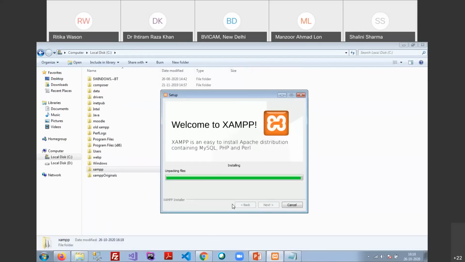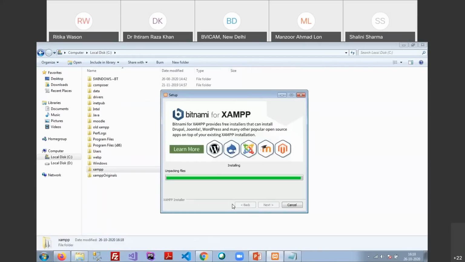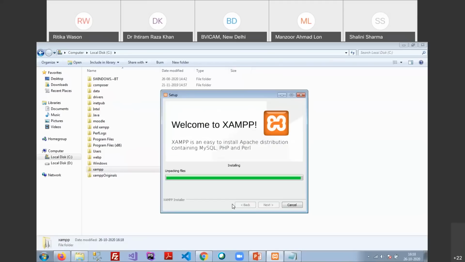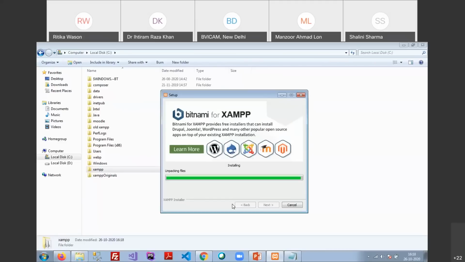Till now, let me clear one thing. XAMPP has a control panel which is independent of the Windows control panel. The XAMPP control panel basically always needs to be in running mode while you are using any application installed under XAMPP. That is a very mandatory thing. If you shut down your system and then restart it, all the XAMPP services like Apache and MySQL will be turned off.